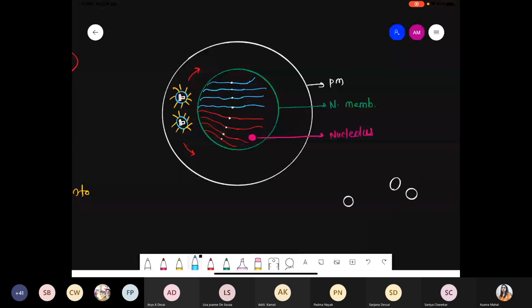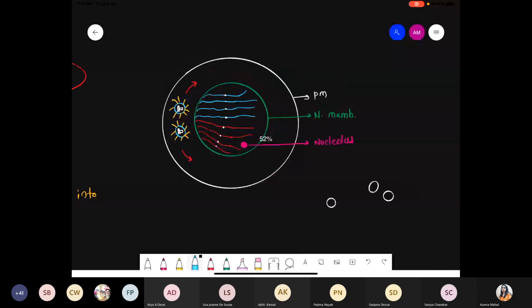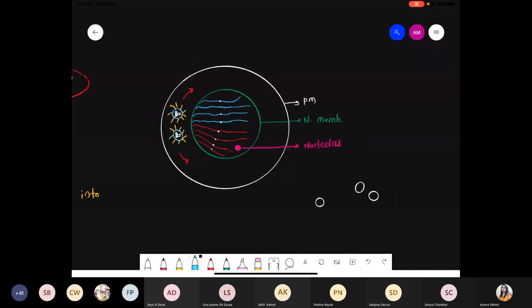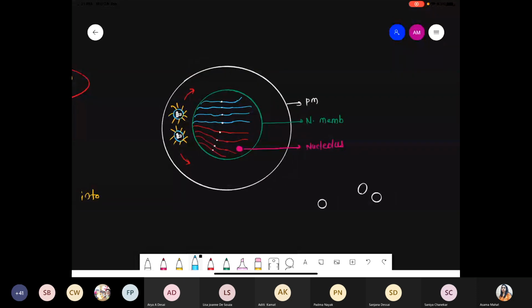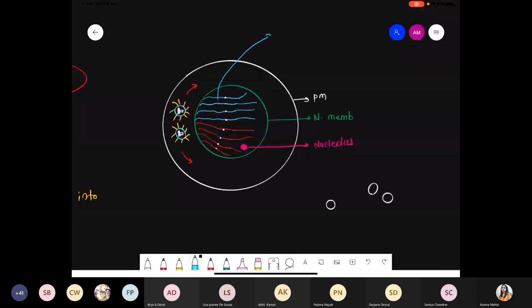So simply we are representing, suppose whatever the blue color chromosomes or chromatin fibers are there, that blue color is coming from the female parent. And what is the red color? The red color is the contribution by the male parent.